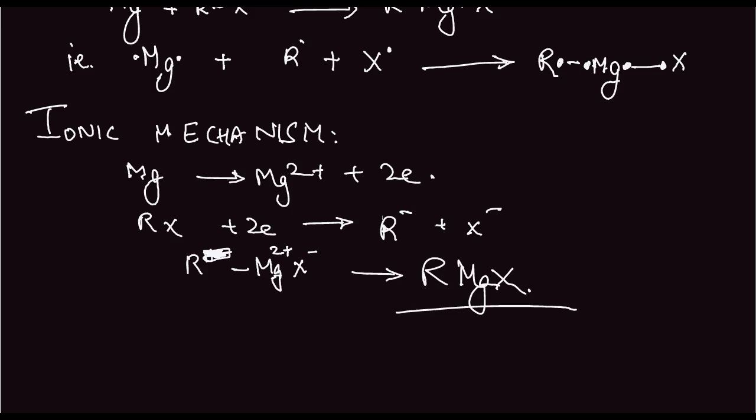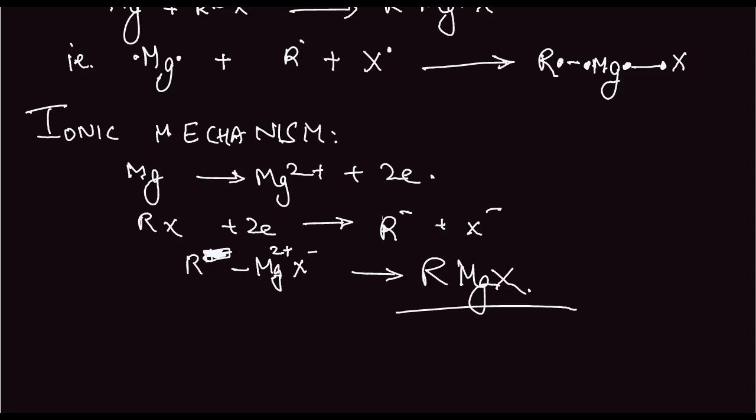Now, in case of the Grignard reagent, what does actually happen? This Grignard reagent does not form if there is any moisture present in the system. So that is another important thing. This Grignard reagent is very important in imparting the R group to other compounds. So, let's say we form the Grignard reagent. Next, we react this Grignard reagent with a compound.